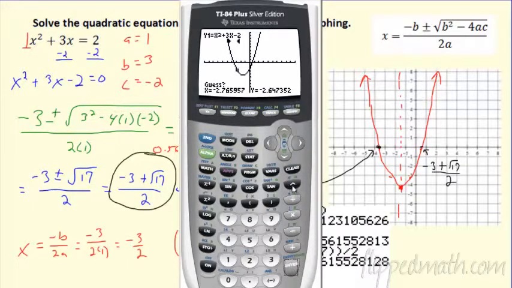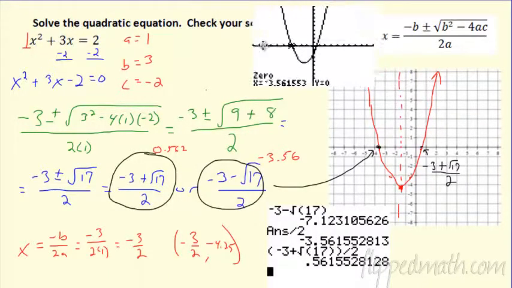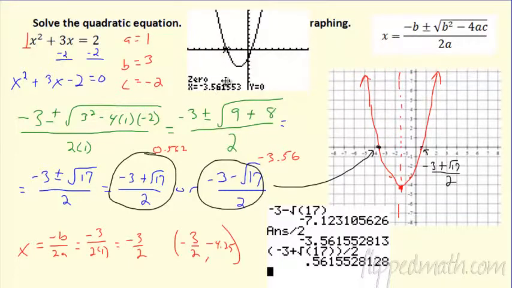It wants you to guess, but you don't have to. If you want to guess, you try to get right on the root. Hit enter, boom, and what does that tell us? It tells us one of the roots, and we knew that, didn't we? Isn't that what we said? We said negative 3.561. We rounded it, boom, there it is. So that'll hook us up.